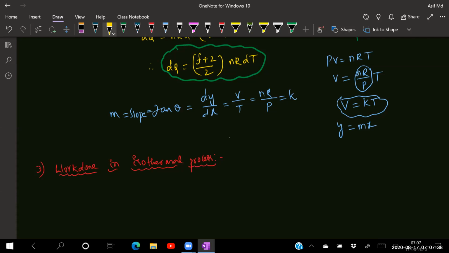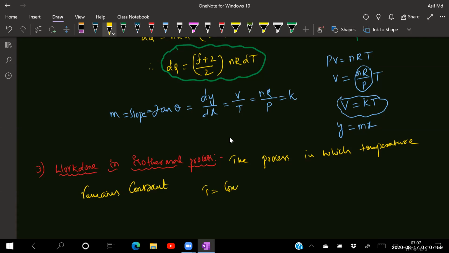Isothermal process means the process in which, thermal means what? Temperature. In which temperature remains constant. So that means here in this one, T is equal to constant. Temperature is equal to constant.